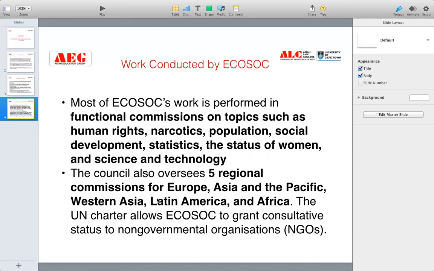So these are basically the 5 regional commissions, and the UN Charter allows ECOSOC to grant consultative status to non-governmental organizations. Consultative status means ECOSOC can consult these NGOs which are working in different countries. Whenever any consultation needs to be provided to the NGOs by the ECOSOC, then obviously ECOSOC can provide it. And if the NGO wants to consult the ECOSOC, it can consult it on any matter. So this is basically the work conducted by the ECOSOC.